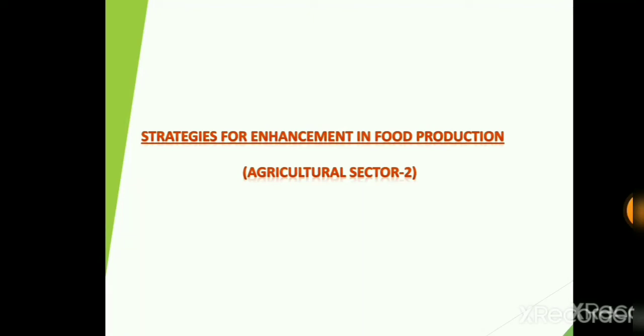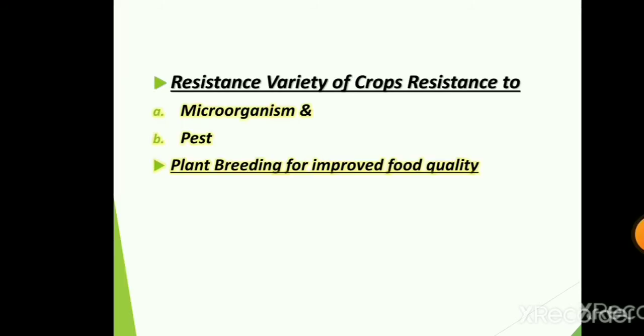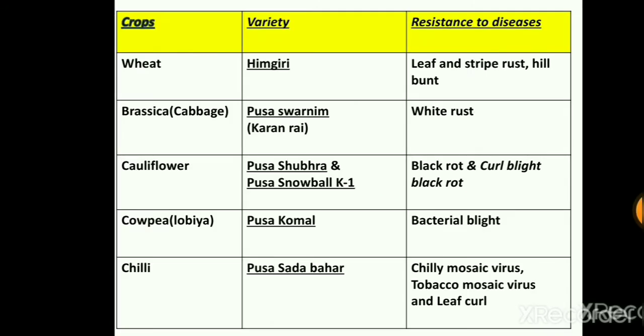Hello friends, welcome back to my YouTube channel, and today we are going to start with a new topic, that is strategies for enhancement in food production agricultural sector part 2. I have divided this topic into various parts for convenience of those who are new to the subject biology. In this topic we are going to cover variety of crops resistant to microorganisms, pests, and lastly plant breeding for improved food quality. This is tabular format of various developed varieties of crops resistance to various disease.